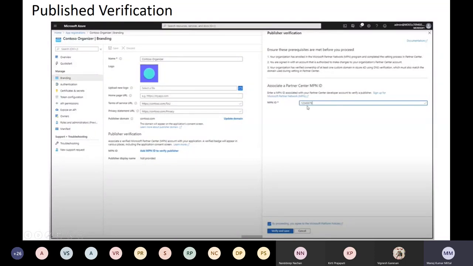If we have an MPN ID, it's like we have pre-validated all the securities. No need to go through the entire process one more time. If we don't have one, then it's quite an easy process, but if it fails or gets stuck somewhere, then it can go on for a couple of weeks also. But it's always good to have an MPN ID, and once we have registered, it's quite fast, and we have validated publishers who are going to publish. So these are the new features they released during Build.